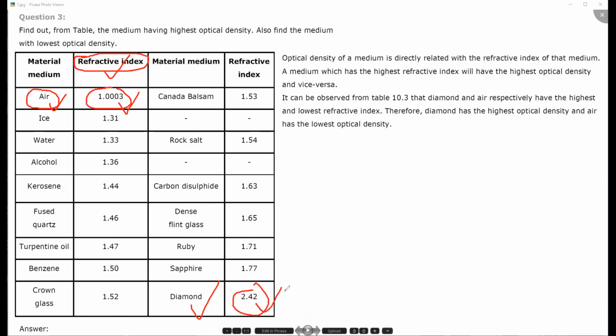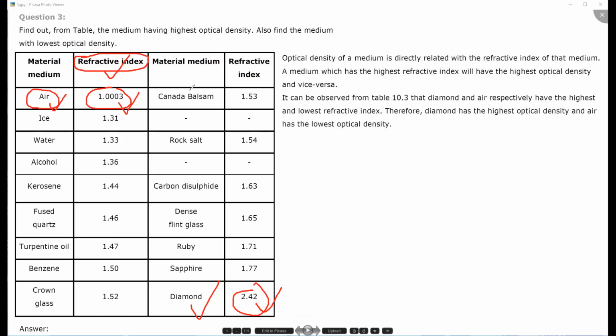Then you will ask me how, sir? You know that the light, when it comes from air to a denser medium, it bends towards the normal. We discussed this in the last question only. Why does light bend? Because it's entering into a denser medium, because its velocity is getting slow, its speed is getting slow. If speed is getting slow, then definitely it is entering into a denser medium, and a denser medium has the higher refractive index. Means the higher the refractive index, the more the speed will reduce, and hence you can say that it is optically denser.